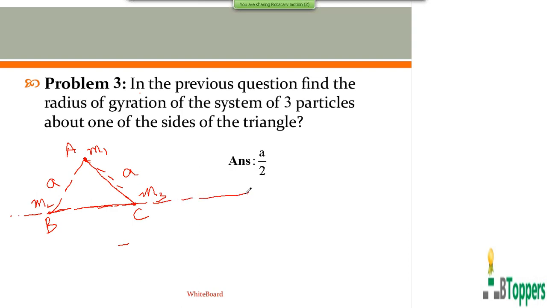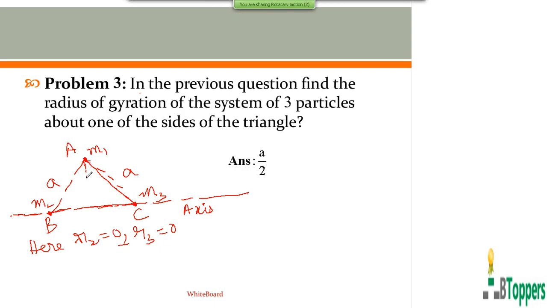Let us suppose the axis is coinciding with the side BC of the equilateral triangle. That means the second and third particles, M2 and M3, lie on the axis. So here you can take R2 equal to 0 and R3 equal to 0.